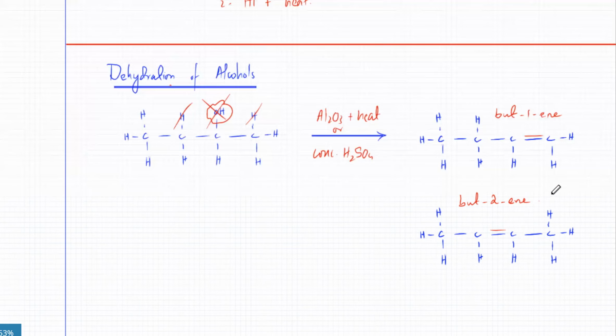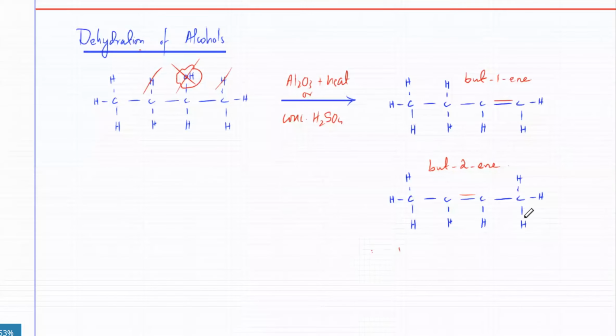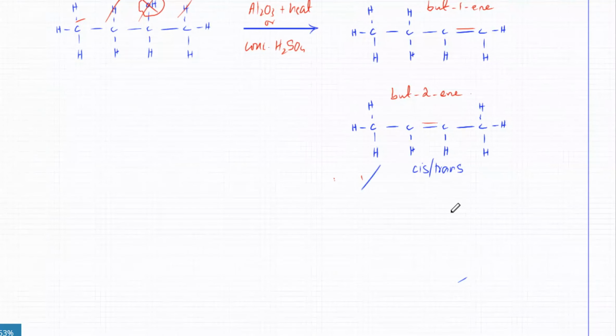But always remember, whenever alkenes are formed, make sure that alkenes which have cis-trans isomers are treated as two different molecules. So the second one is going to have two different versions, cis as well as trans. Like if you remember, alkenes had cis and trans isomers. Around a double bond, if the carbon atom is bonded to two different groups, and the other carbon atom is also bonded to different groups, the molecule is going to have two different versions, because around the double bond, the molecule is flat.